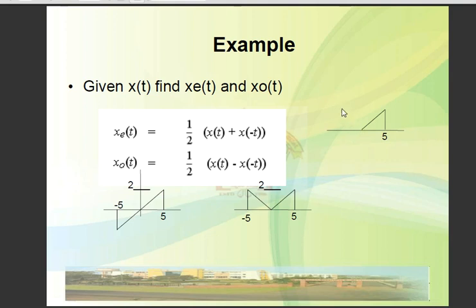If it is above 0 it would be plus, and if we take it below, minus of x of minus t would be this signal. So these are the even and odd signals.